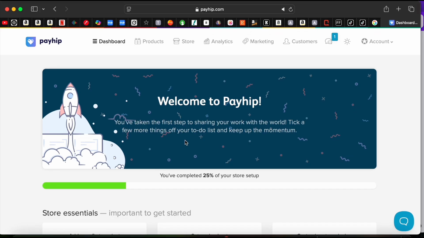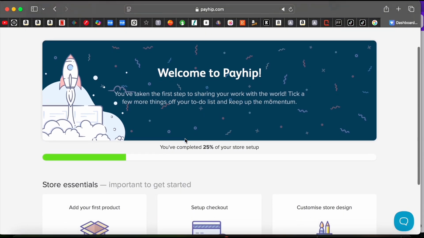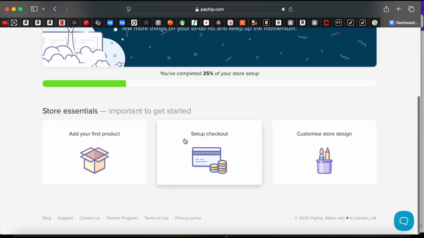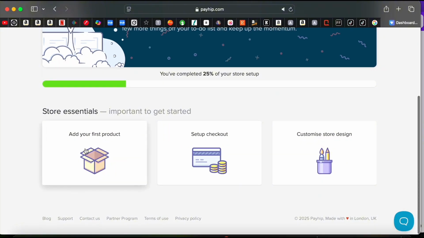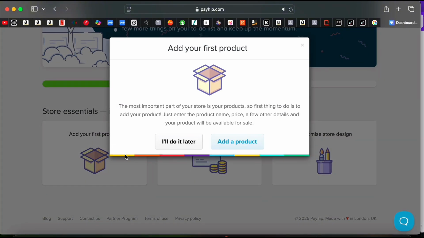So let's go ahead and let me show you how that is done. Payhip is a free e-commerce platform where you can sell your digital products. It has a 5% transaction fee anytime you make a sale, which I think is still pretty good for beginners, especially if you don't want the burden of paying a monthly fee.